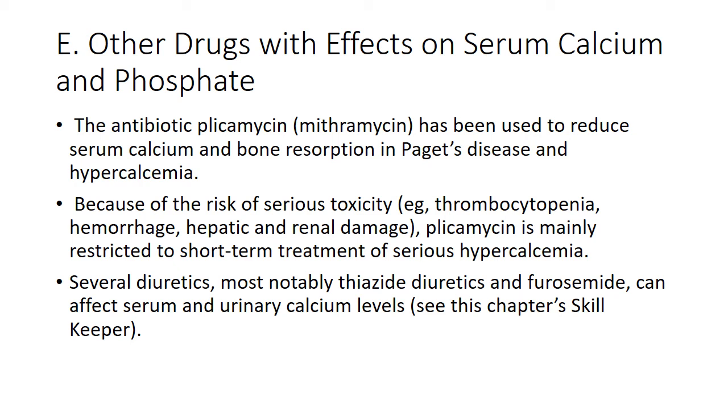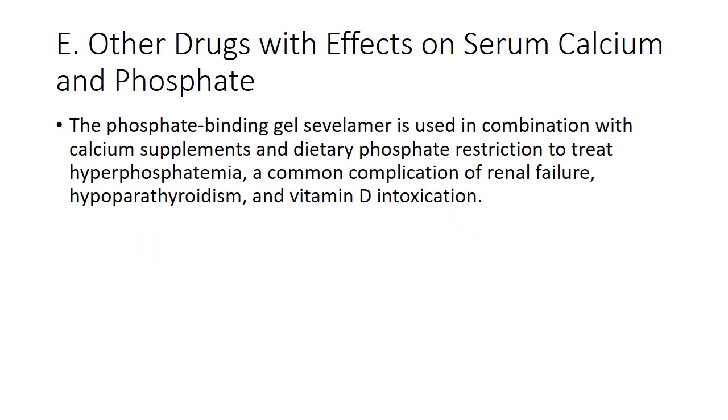There are certain antibiotics like mithramycin or plicamycin. They can be used to reduce serum calcium and bone resorption in Paget's disease and other conditions associated with hypercalcemia. Because of the risk of serious toxicity like thrombocytopenia, hemorrhage, and hepatic and renal damage, plicamycin is usually used only for short-term use. Several diuretics, notably thiazide diuretics and furosemide, can affect serum and urinary calcium levels, and you have learned very well about these diuretics when you learned your chapter on diuretics.